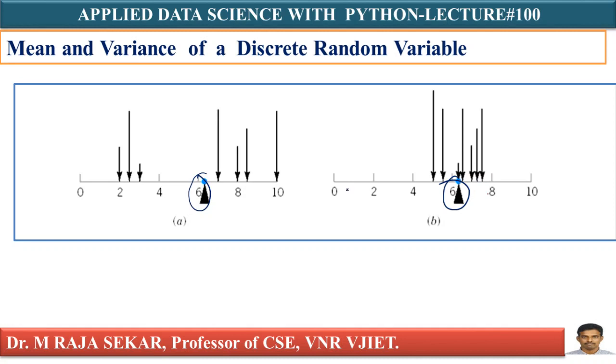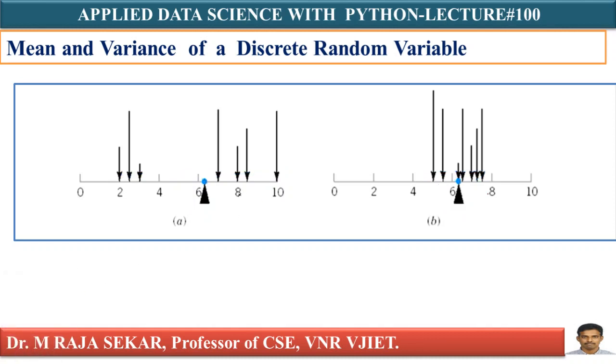In the left figure, there is a lot of variance compared to the right side figure. Variance means what? How much varied from mean? This much varied from mean. But here variance is less. On the right side distribution, you have less variance compared to the left side distribution.